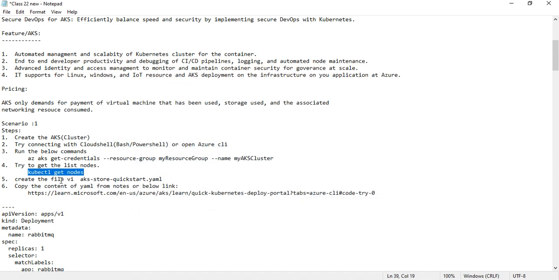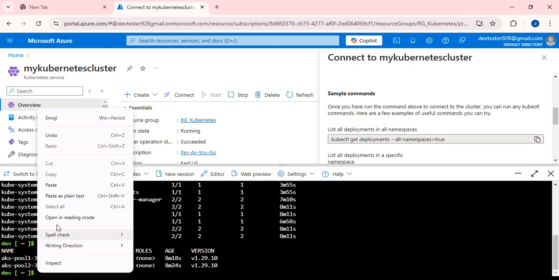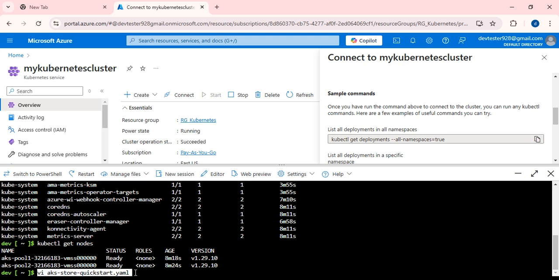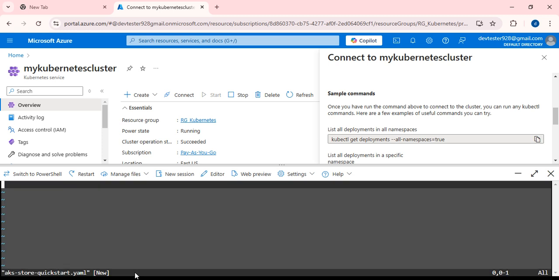And if I want to make my deployment over the cluster, what is the first thing I need to do? I need to create some file. Here I am going to use vi, which is the editor tool used to create the file. It is the manifest file. Just copy the same and enter, paste. Okay, here YAML. Okay, fine. The file has been created.